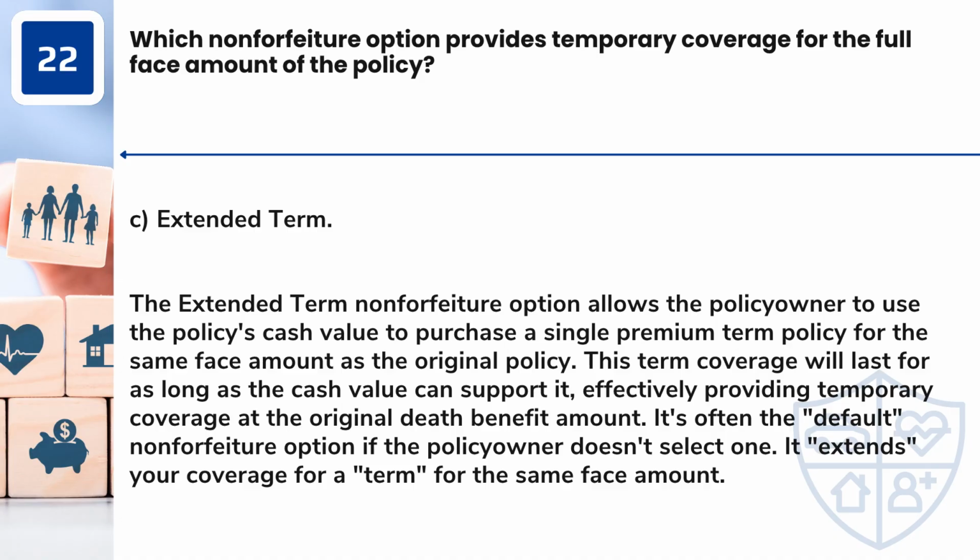Answer: C. Extended term. The extended term non-forfeiture option allows the policy owner to use the policy's cash value to purchase a single premium term policy for the same face amount as the original policy. This term coverage will last for as long as the cash value can support it, effectively providing temporary coverage at the original death benefit amount. It's often the default non-forfeiture option if the policy owner doesn't select one. It extends your coverage for a term for the same face amount.